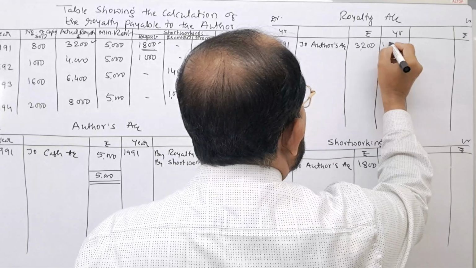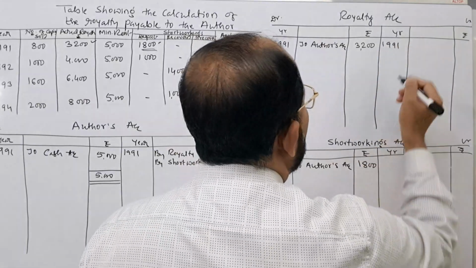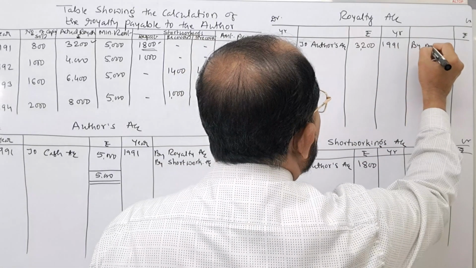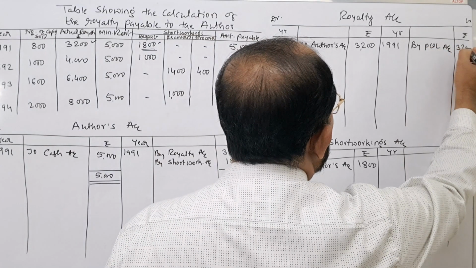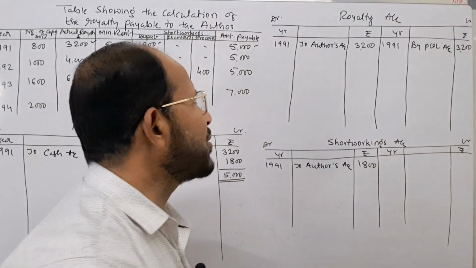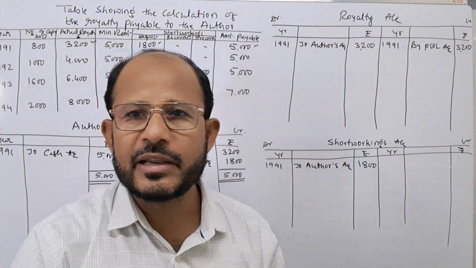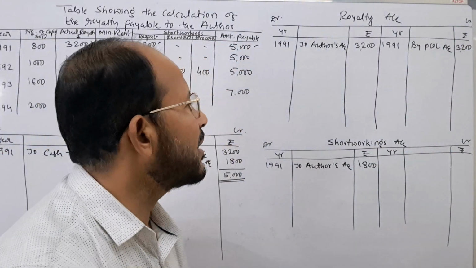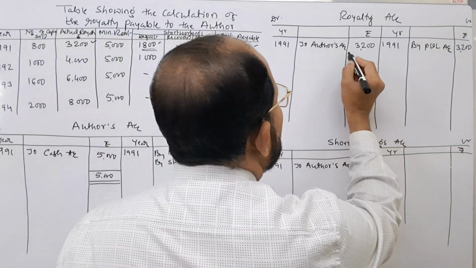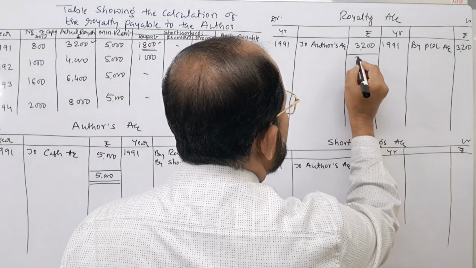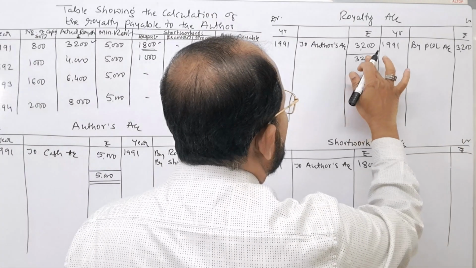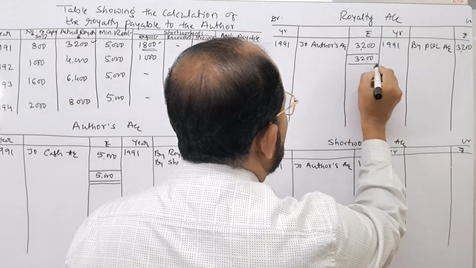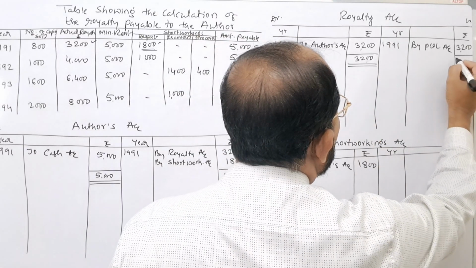That is why here at the end of the year 1991, what do we do? We transfer it to profit and loss account. Very simple thing, 3,200. To the publishers, this royalty amount is an expense. Therefore, it is to be shown in the profit and loss account. Now, this account is closed. You write 3,200 and 3,200.